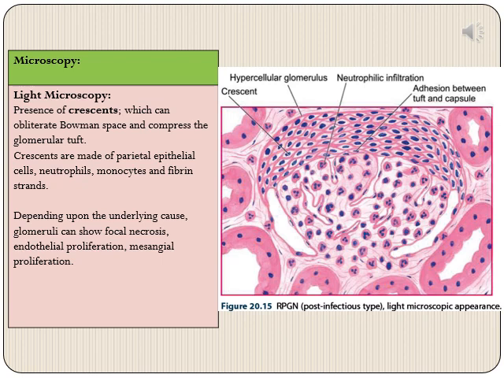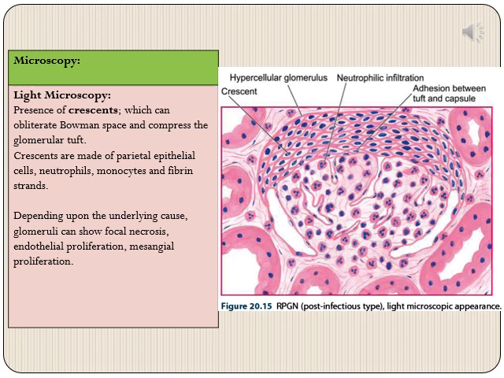Then light microscopy, as we have discussed earlier also, the characteristic lesion of RPGN is the presence of crescents. Now these crescents can obliterate the Bowman space and compress the underlying glomerular tuft. Here you can see that in the upper half of the glomerulus we can see multiple layers of parietal epithelial cells, and they are almost compressing the underlying glomerulus. Crescents, we had already discussed, can be composed of parietal epithelial cells, inflammatory cells, and fibrin.